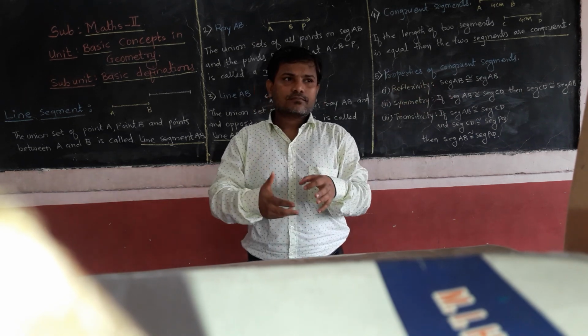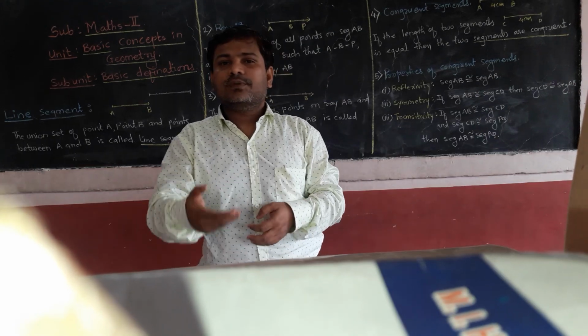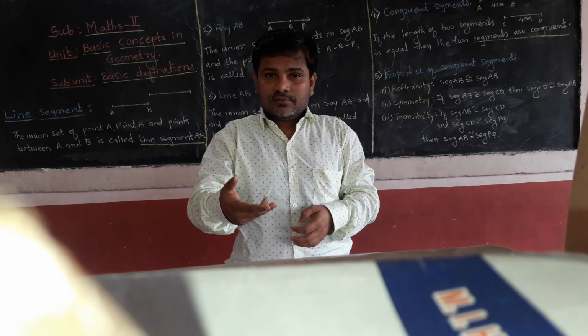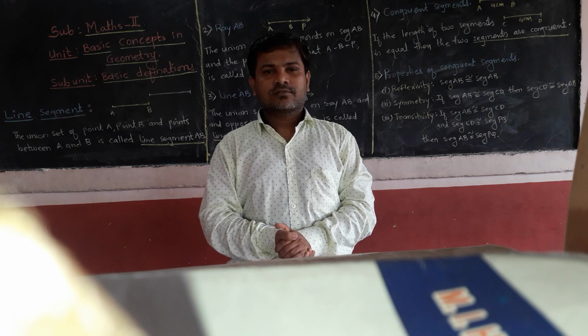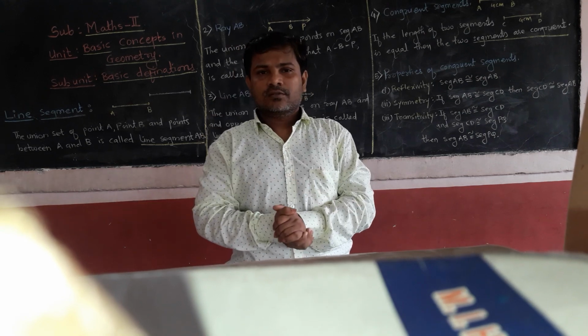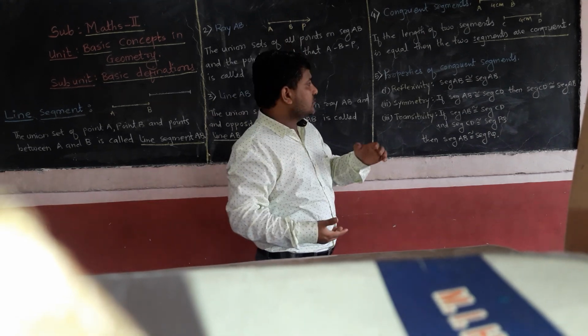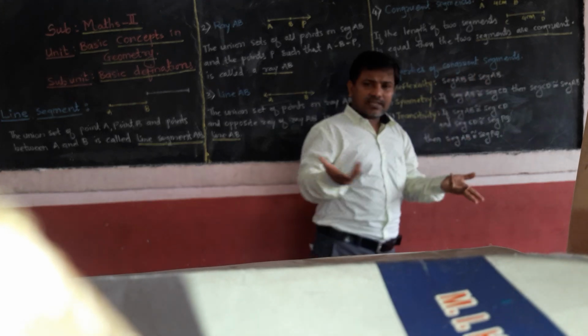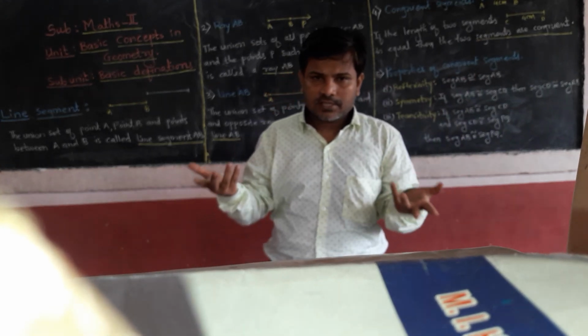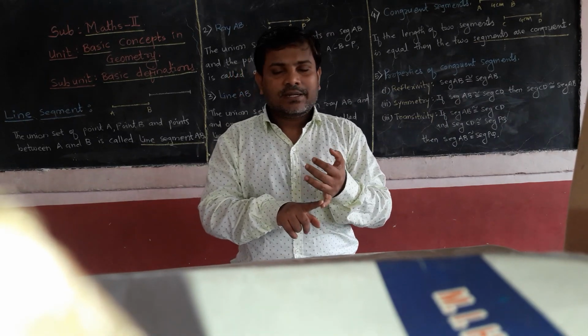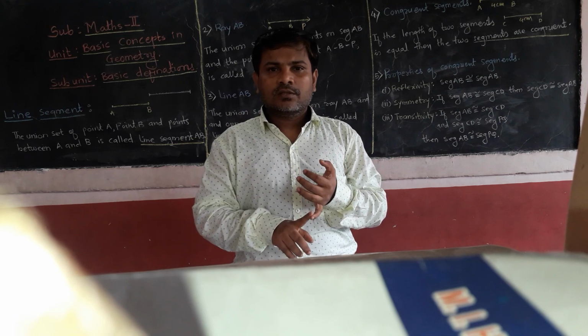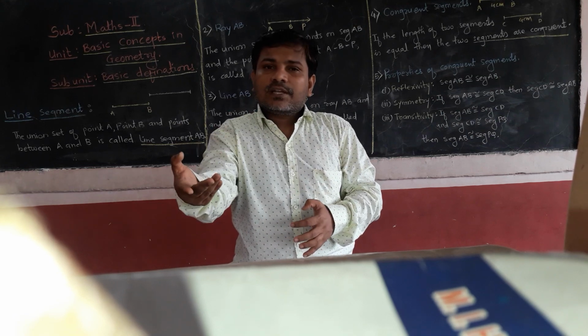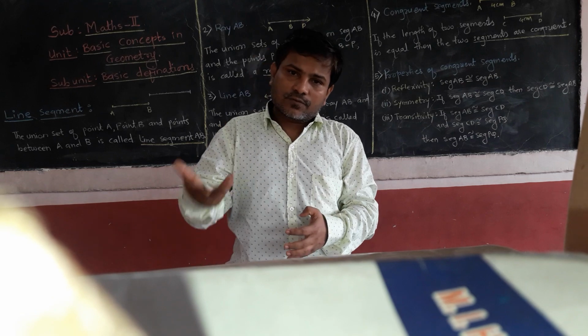Reflexivity. Now see, whenever you are standing in front of a mirror, what do you see? Obviously your image. In geometry, segment AB is congruent with segment AB. Is it or not? Yes or no? If the length of segment AB is 4 cm, then what will be the length of segment AB? Again the same, it is also 4 cm.